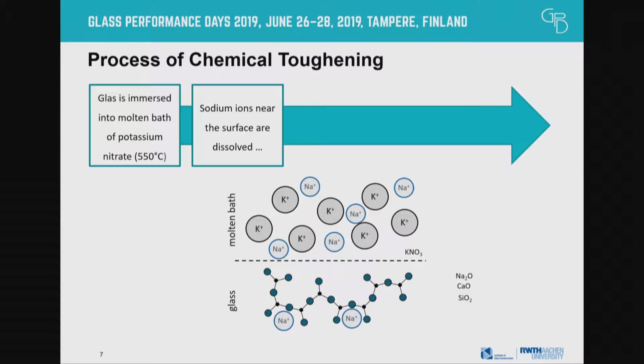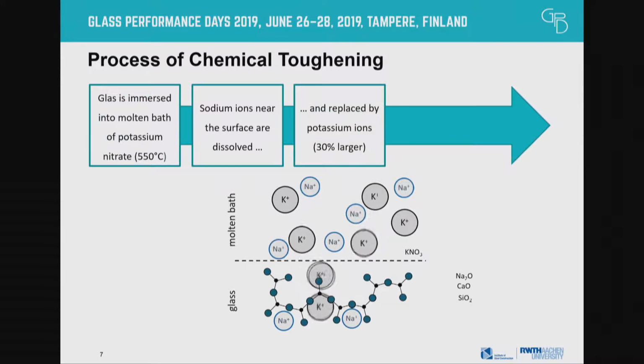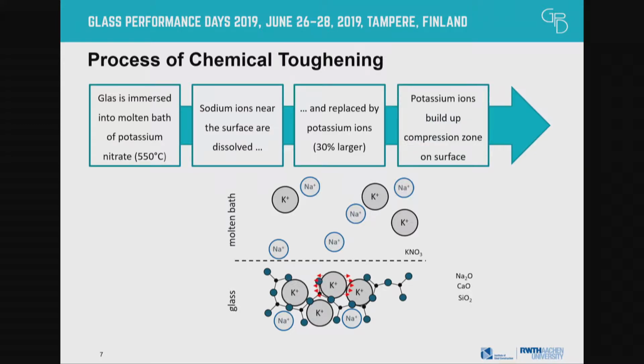With the spaces left open by the sodium, the potassium ions tend to bind to the oxygen, and as you can see, the potassium ions are bigger than the sodium ions, and therefore a compression zone is established, and the little flaws are pushed together, and so our bending strength is raised.